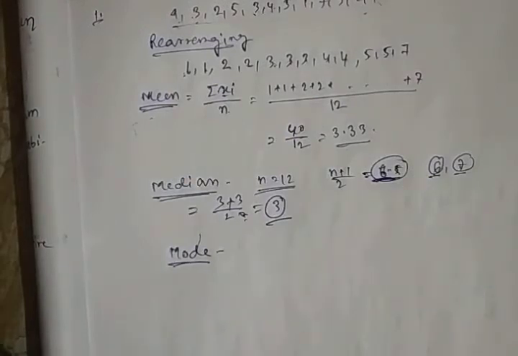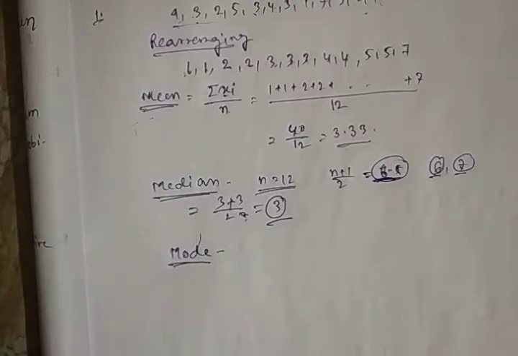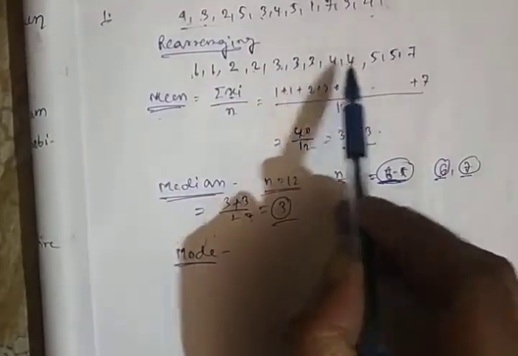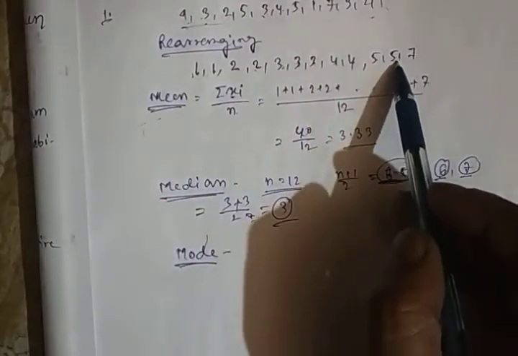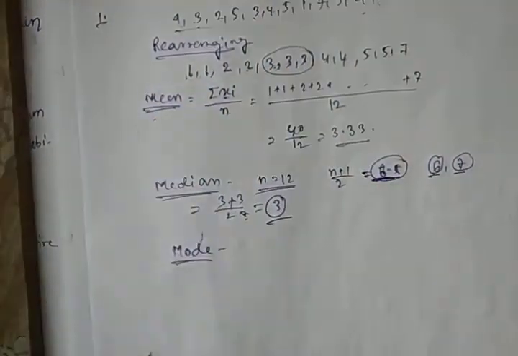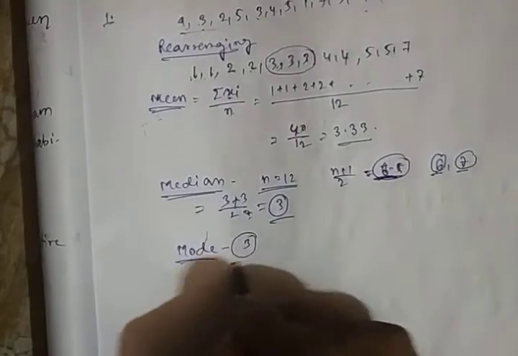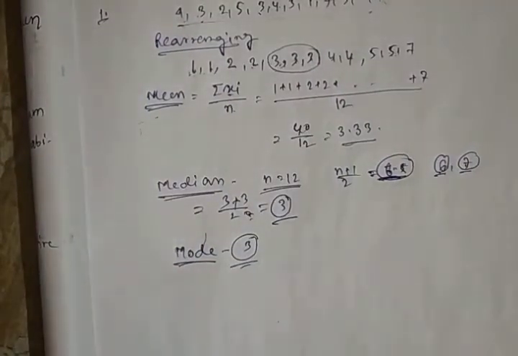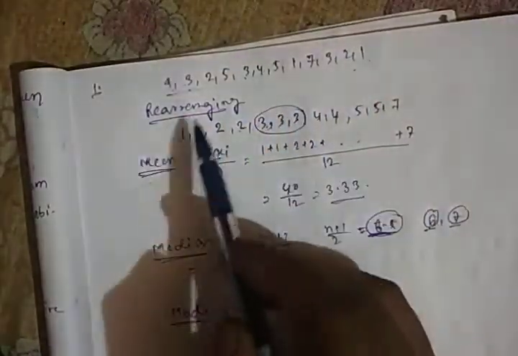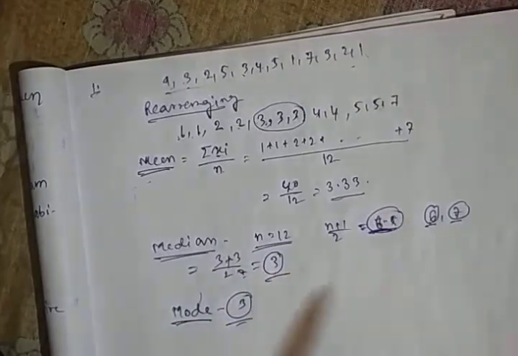Okay, and for mode, what is mode? Mode is the value which has occurred the most times. Okay, so here we see that 1 occurs 2 times, 2 occurs 2 times, 3 occurs 3 times, 4 occurs 2 times, 5 occurs 2 times. So 3 occurs 3 times, which is the maximum. Okay, so the mode will be 3. So for a simple distribution we can find the mean, median, mode in this process.